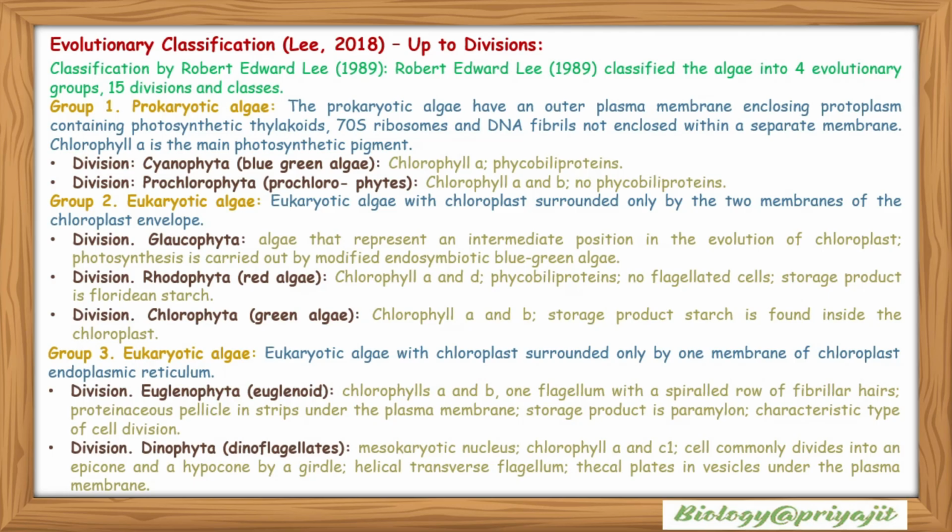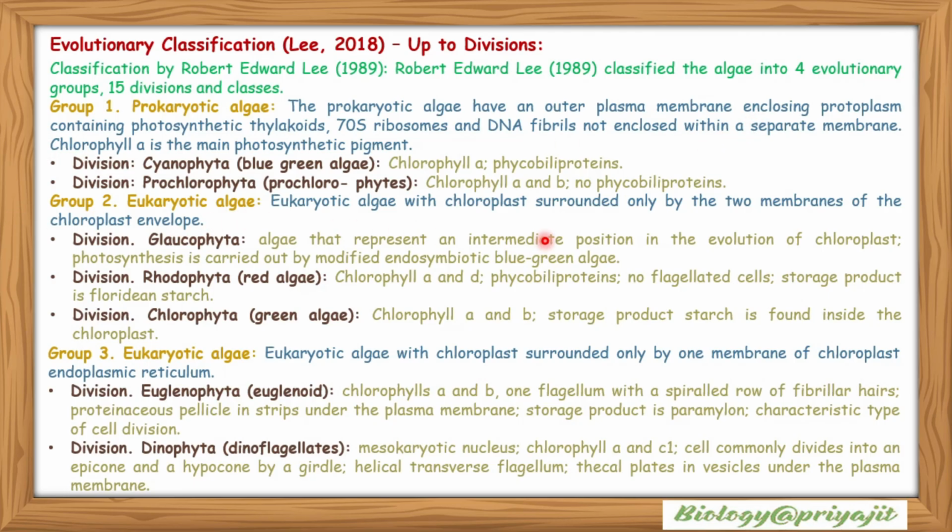Chlorophyll a here is the main photosynthetic pigment. Prokaryotic algae have 2 divisions: Cyanophyta or blue-green algae, which have chlorophyll a and phycobiliproteins, and Division Prochlorophyta or prochlorophytes, which have chlorophyll a and b, and no phycobiliproteins. Group 2 is the eukaryotic algae.